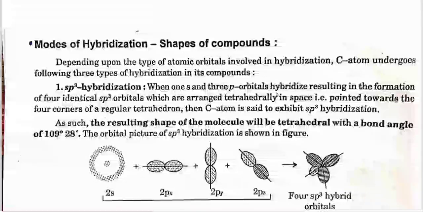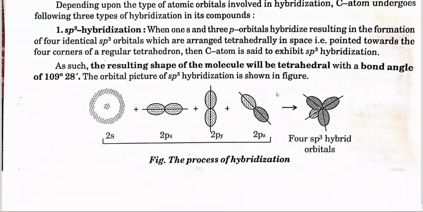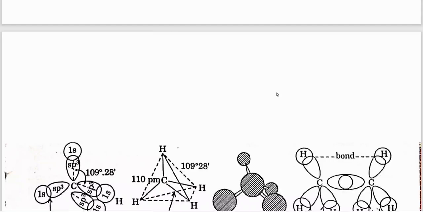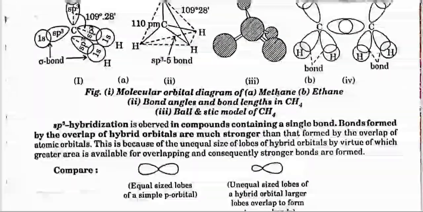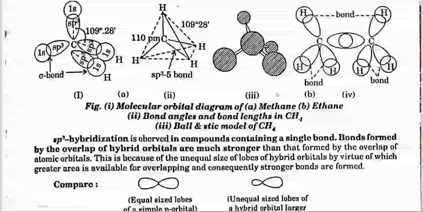As such, the resulting shape of the molecule will be tetrahedral with a bond angle of 109.28 degrees. The orbital picture of sp3 hybridization is shown in the figure. Here is the figure. sp3 hybridization is observed in organic compounds containing a single bond. Bonds formed by the overlap of hybrid orbitals are much stronger than those formed by the overlap of atomic orbitals.